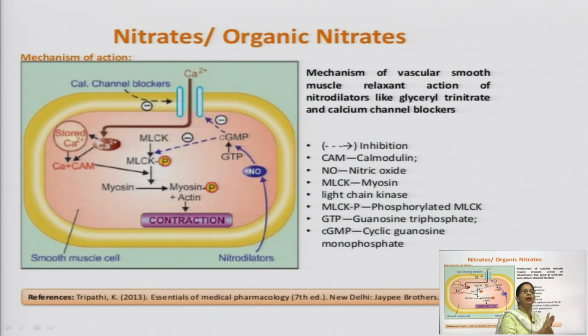This nitric oxide stimulates the conversion of GTP to cGMP, and the concentration of cGMP will increase, and this increase in cGMP inhibits the conversion of myosin light chain kinase to phosphorylated myosin light chain kinase, and thus causes vasodilation or relaxation. So, this is the mechanism of vasodilators or the organic nitrates, how they work and how they can be used to treat angina, hypertension and all.